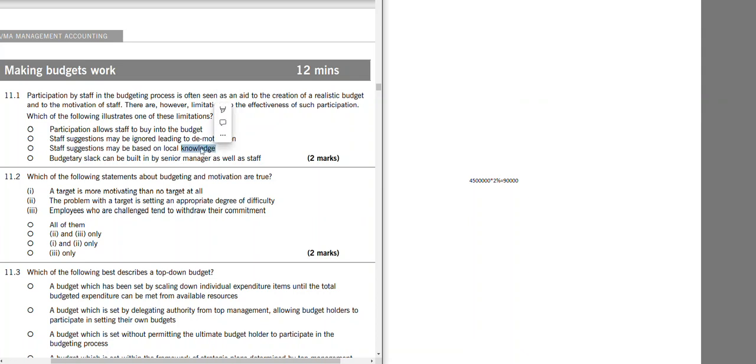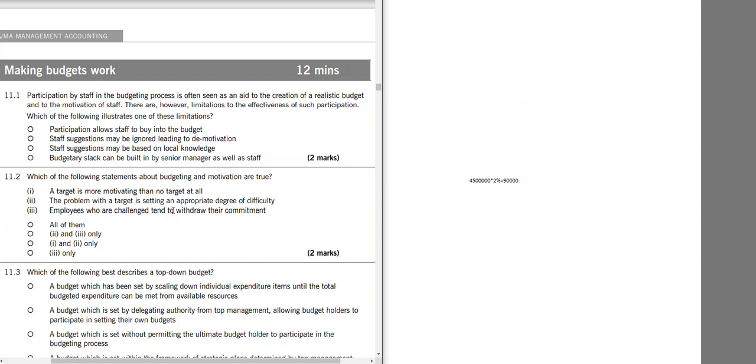If they're based on local knowledge, they will be better knowledge. So it is not a limitation. Budgetary slack can be built in by senior managers as well as staff. Budgetary slack is usually made by the lower level because they are the ones that will be judged based on the budget. This is not something that is done by the top level.